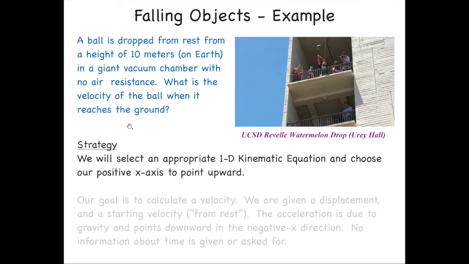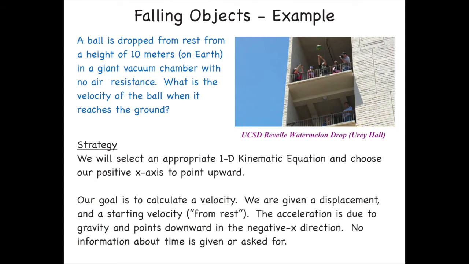All right, so let's think about our strategy here. This is clearly a 1D kinematic equation. The motion is straight down, and so it's one-dimensional. Since we've just derived a bunch of equations that have x as the position, just to make the math clear, let's choose the x-axis to point vertically. Normally we use y, and you can simply replace all the x's with y's in your kinematic equations, but let's just call the x-axis vertical for today. And we're going to choose the positive x-axis to point upward. That's our normal convention. The positive points up.